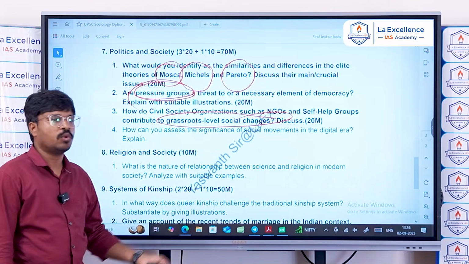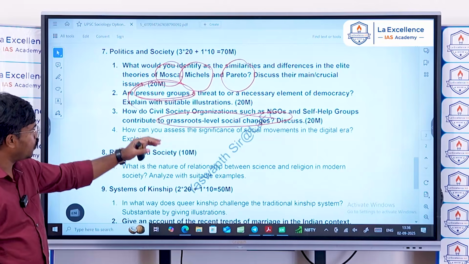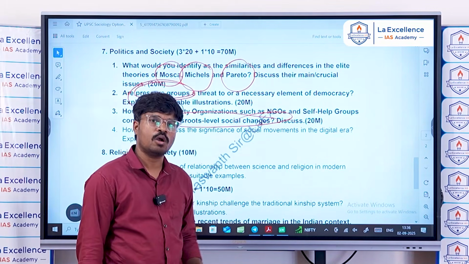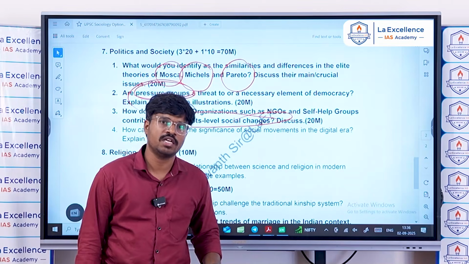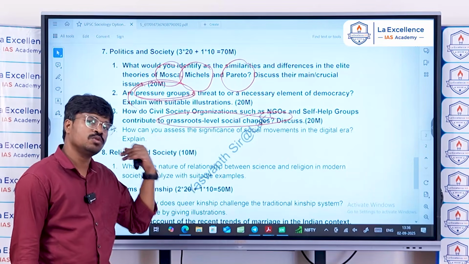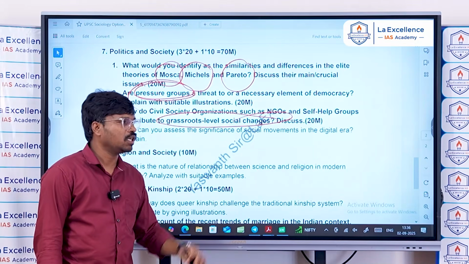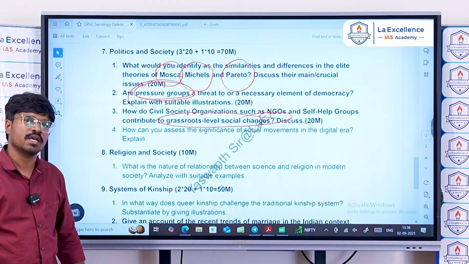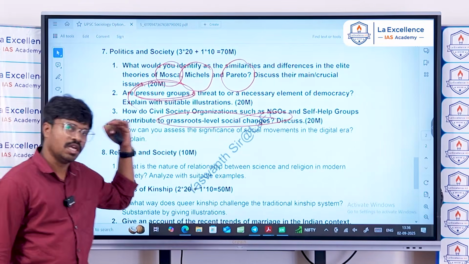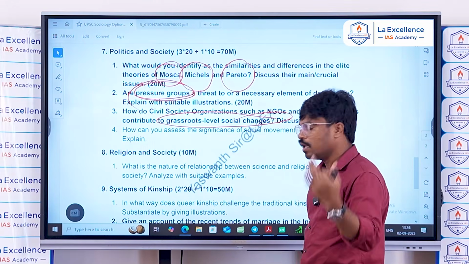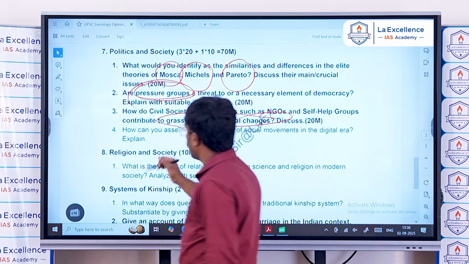You can also bring postmodernists, who would argue that NGOs and self-help groups do not always work for the betterment of society or bring positive changes. Their impact is contextual and dependent on different situations. That is the postmodernist argument, like Michel Foucault.